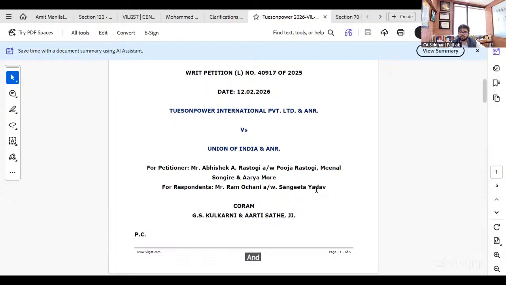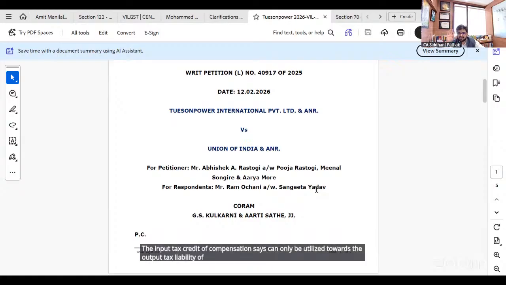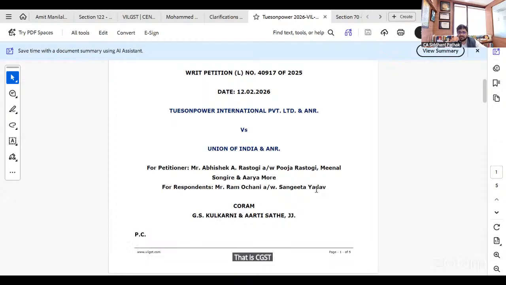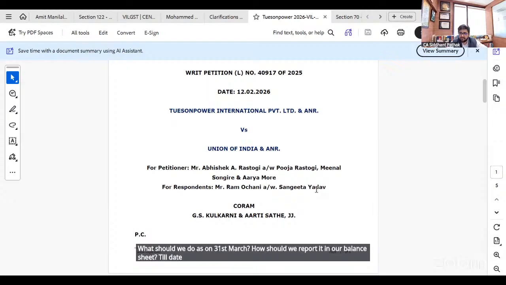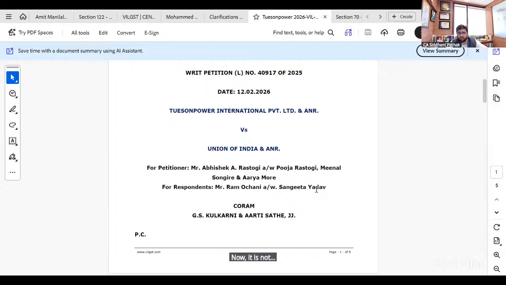And the statutory provision of compensation cess says that the input tax credit of compensation cess can only be utilized towards the output tax liability of compensation cess. It cannot be utilized towards output GST, that is CGST, SGST, or IGST. So that has become a dead asset for them as on date. Now the question coming from the clients is, what should we do as on 31st March? How should we report it in our balance sheet? Till last year, it was an asset for us. Now it is not clear what will happen tomorrow.